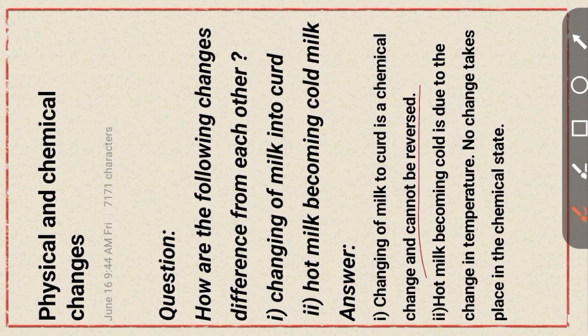Number two, the second part: hot milk becoming cold is due to the change in temperature. No change takes place in the chemical state. Okay, clear?